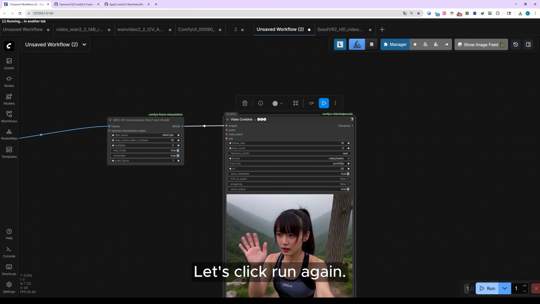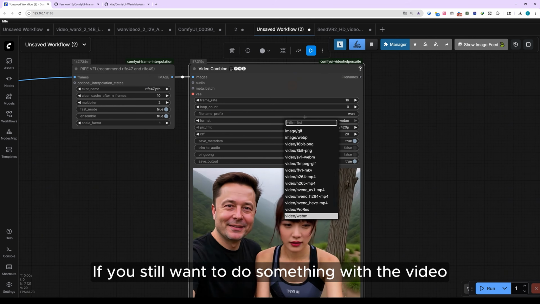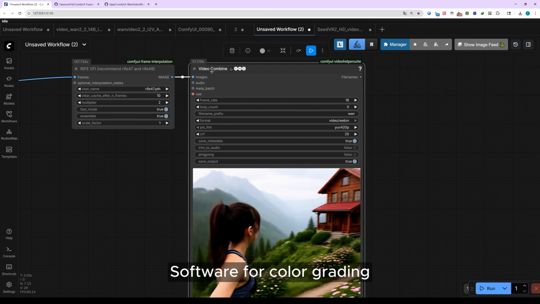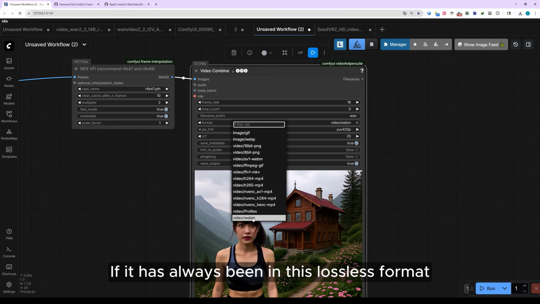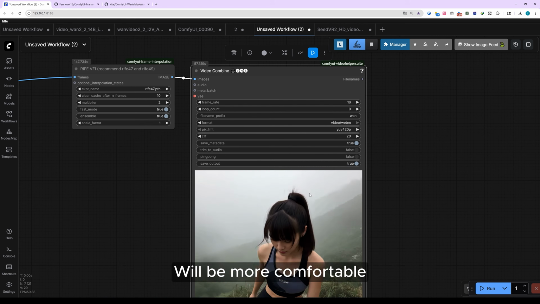Let's click run again. Successfully make up frames for the picture. If you still want to do something with the video, for color matching, it is highly recommended to use CapCut software for color grading. If the format of your merged video node has always been this lossless format, then when you debug in the later software, it will be more comfortable.